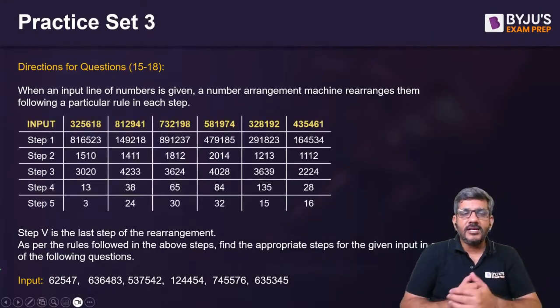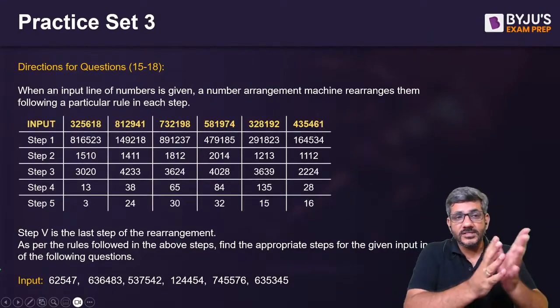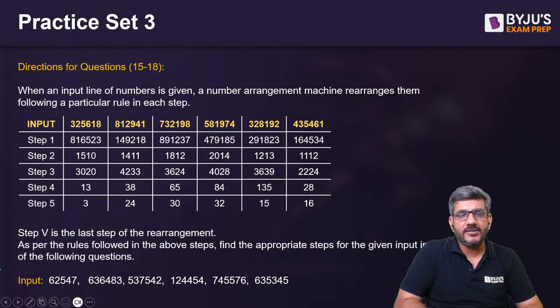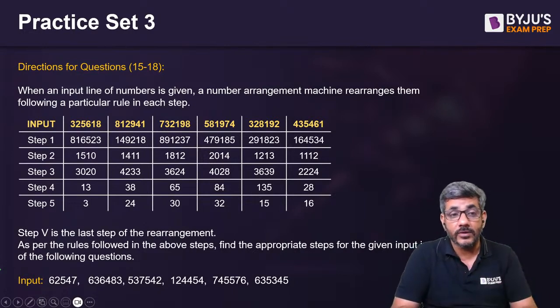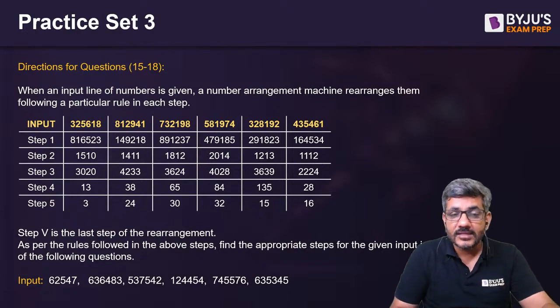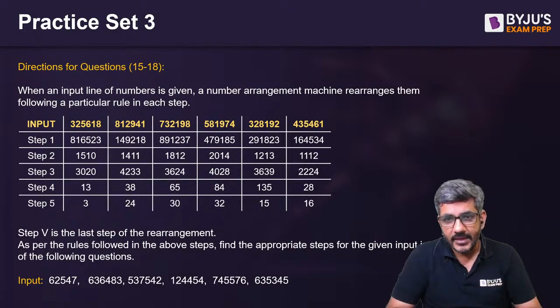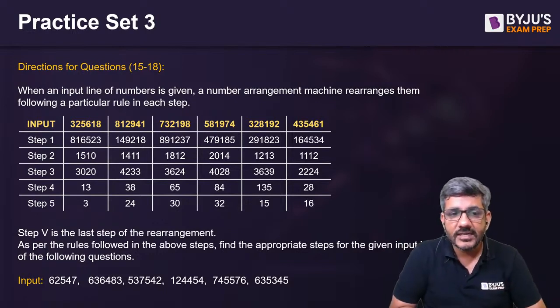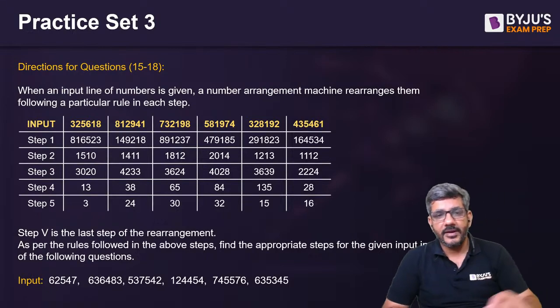Now there is a set of 3 questions. I think there are 4 questions. 15 to 18 वैसे 4 होते हैं, 3 तो नहीं होते हैं. So have a look at this and after that I will move. अच्छा, ये प्रैक्टिस सेट 3 लिखा हुआ है. A question from input output and this is the last set of the day. आज का आखिरी सेट हम लोग कर रहे हैं. And as I said, input output is very important, तो इसलिए ध्यान से कीजिएगा. ये आता भी काफी ज्यादा है. So pay attention towards this.